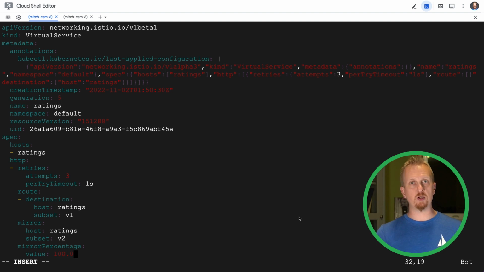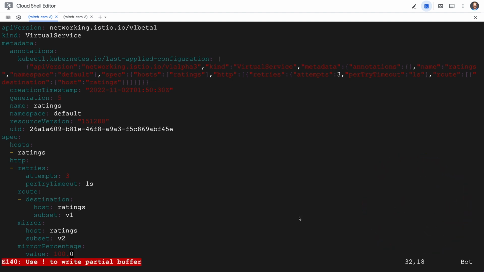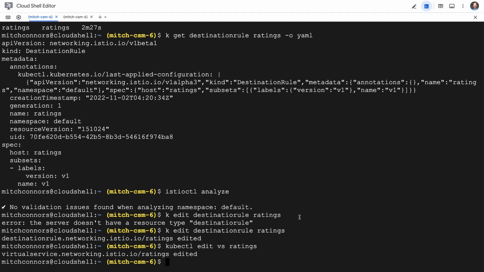So V1 will be serving our users, but V2 will get copies of all traffic for us to watch the telemetry on. All right, our virtual service has been edited. Now we can go ahead and open up the Grafana dashboard to see how we've done.